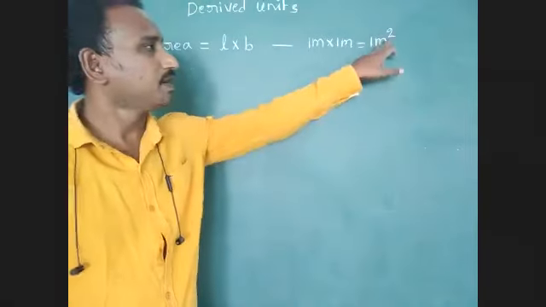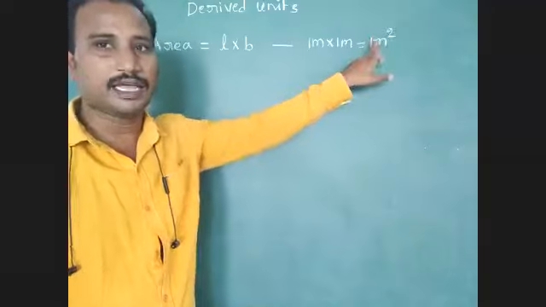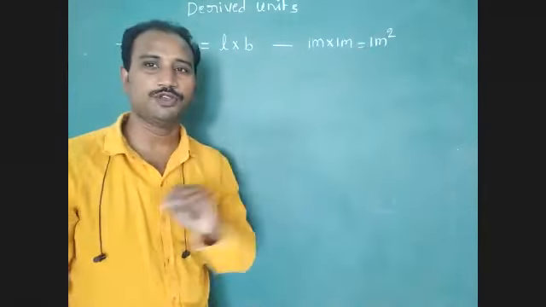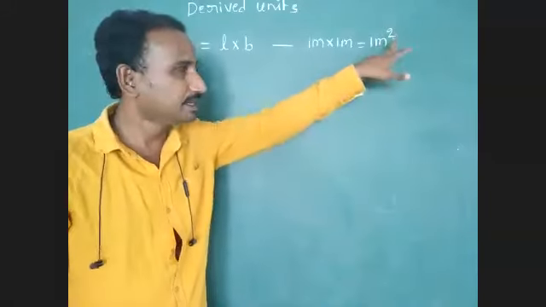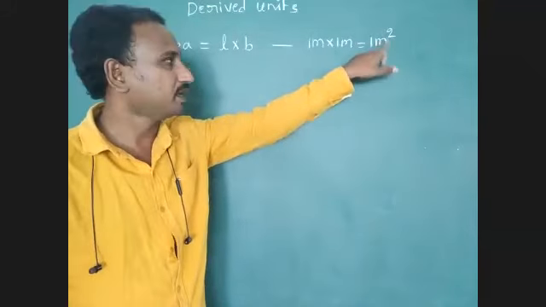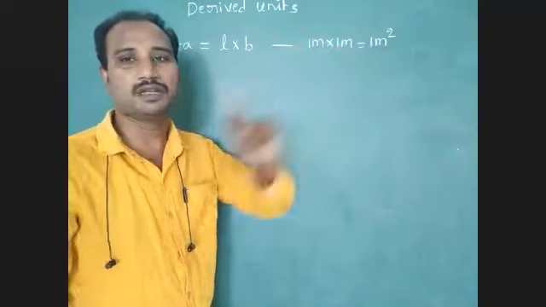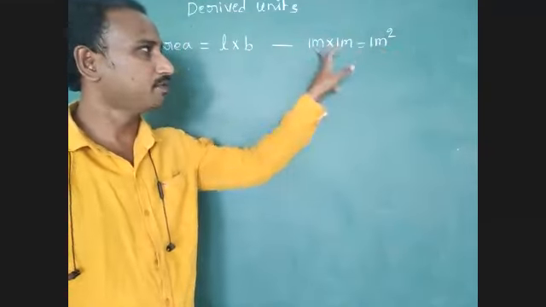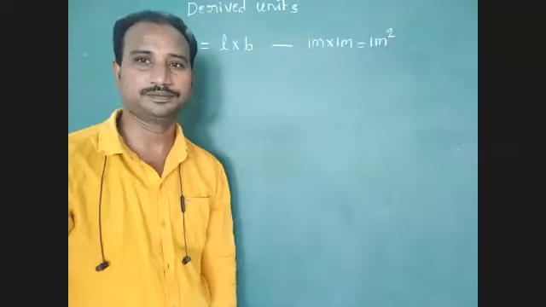Here, 1 meter square is the derived unit of area. This derived unit we can expand with fundamental units. Understood? Derived units are derived from fundamental units.